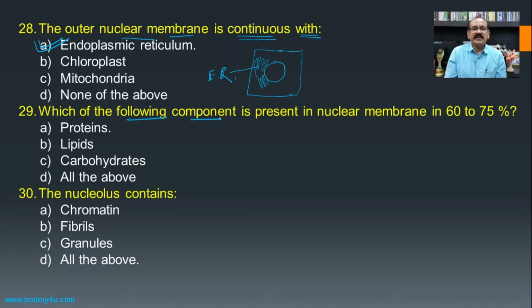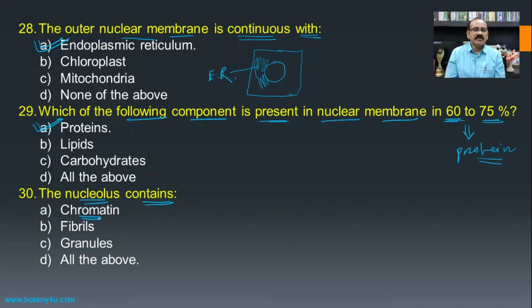Then which of the following components is present in a nuclear membrane at 60 to 75%? If we see the cells or organisms that contain a maximum amount of protein, and hence here even the nuclear membrane, 60 to 75% of it is protein only, and hence the protein will be the answer for this question. The nucleolus contains what? What is contained in the nucleolus?